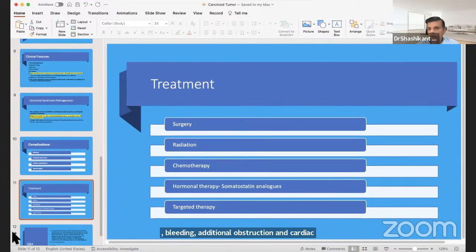The prime mediators, we discussed serotonin, and it is likely to be destructive. And apart from serotonin, 5-hydroxytryptamine and ACTH are also secreted. So we discussed all in all about carcinoid tumor and carcinoid syndrome, and we learned how the midgut carcinoids are more likely to produce carcinoid syndrome and more likely to metastasize.